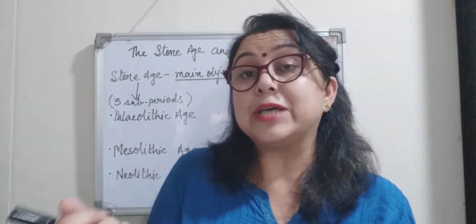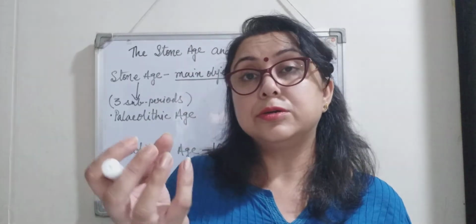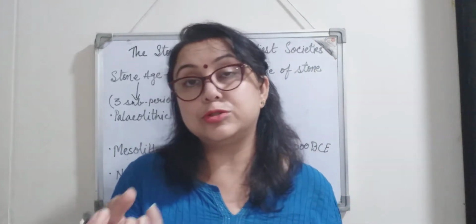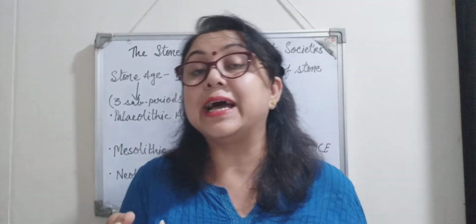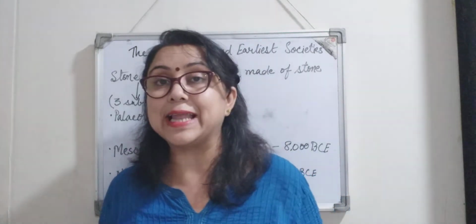Suppose you have a stone and you have to make it smaller in size. What would you do? You will hammer it and break it into smaller pieces and then give shape to it. So this was something like that.